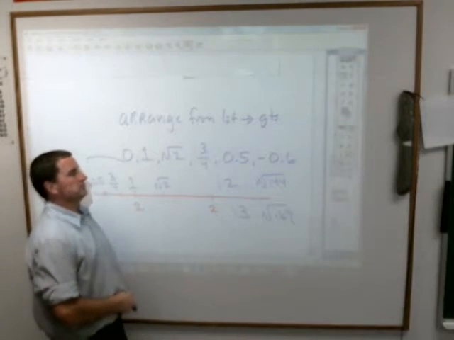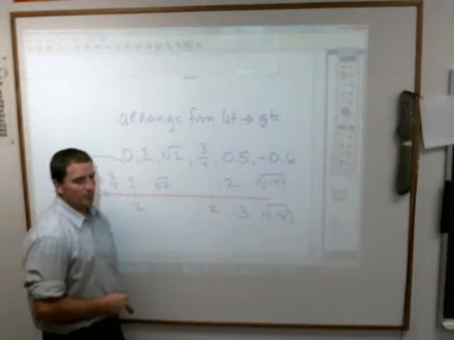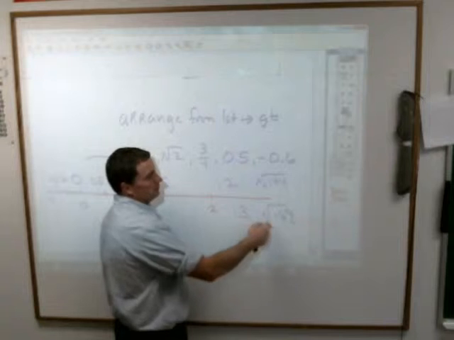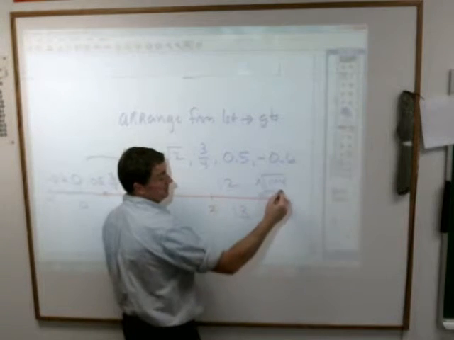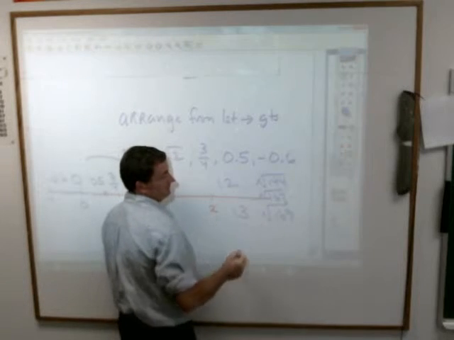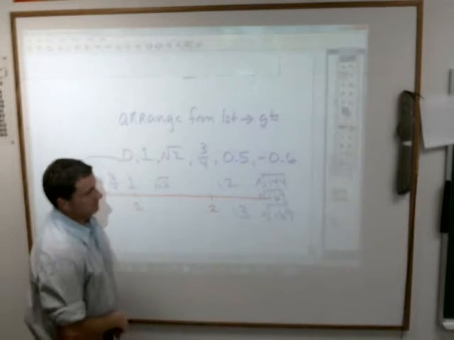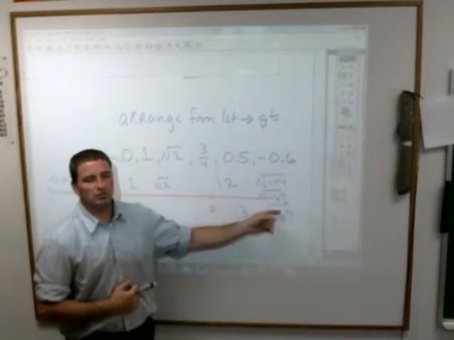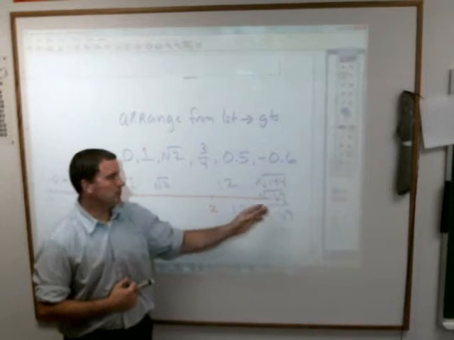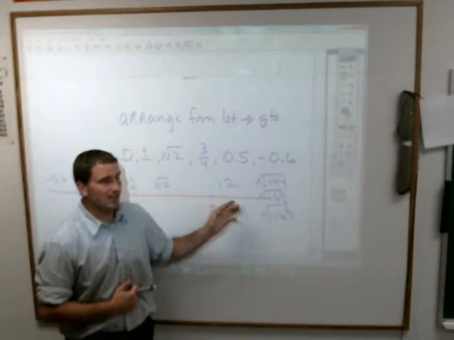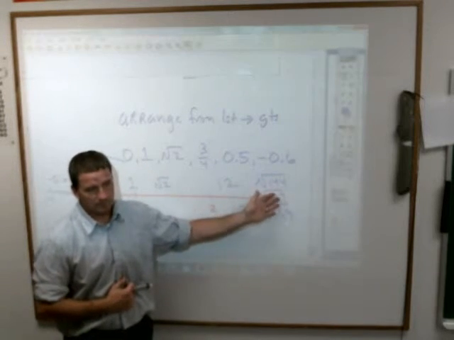Okay, so if you were halfway between 12 and 13, you'd be halfway between these two numbers, which is what? About 12 and a half. You could say, oh, well, like the square root of 167. Because any square root that falls between those two numbers will be irrational, because those are the two perfect squares that go with two consecutive integers. Everything in between is going to be irrational.